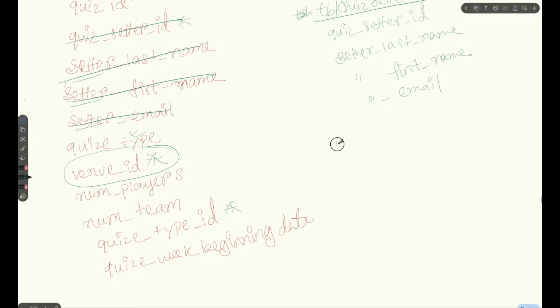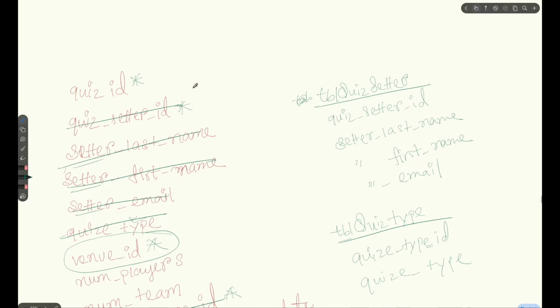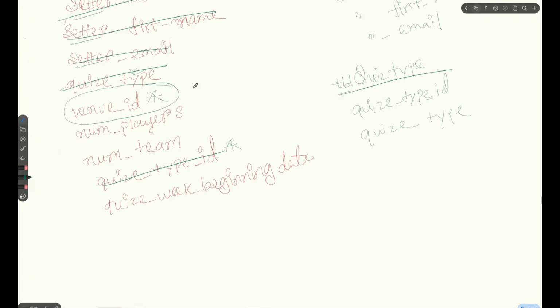That will be table quiz type. Here we add quiz type ID and then quiz type. Whatever fields remain, we can add inside the quiz table.